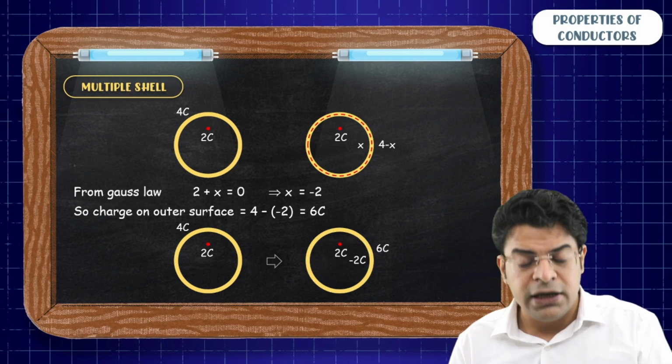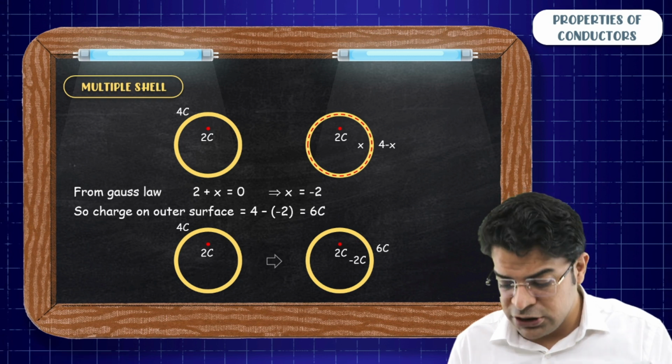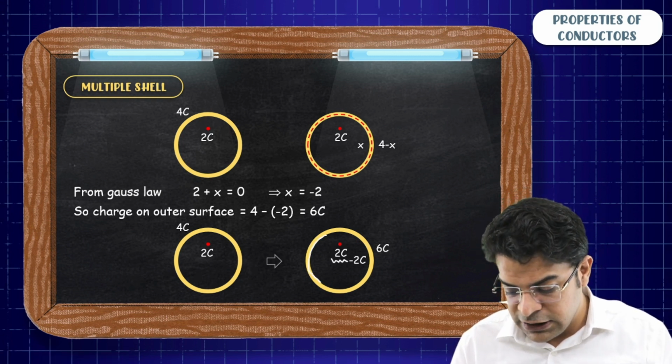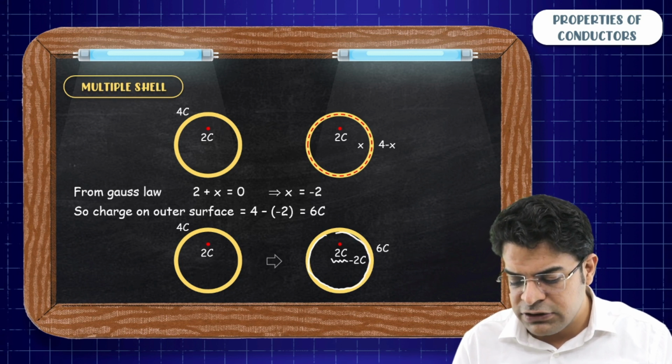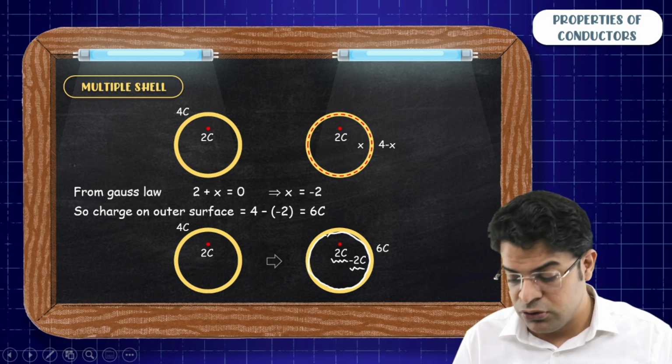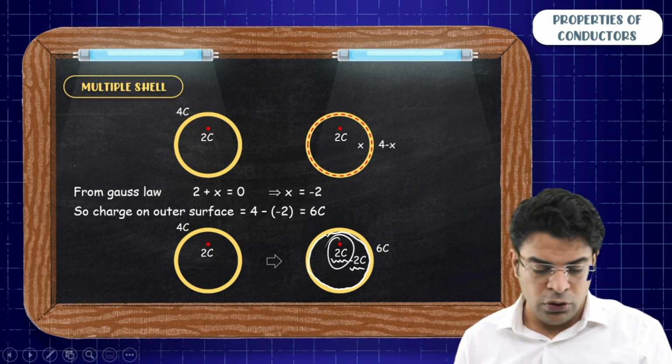And for the termination of the same amount of electric field, the charge on the inner surface has to be the same. That's why one could also have said that the charge on the inner surface has to be equal and opposite to the total charge inside it, which is 2 coulomb.